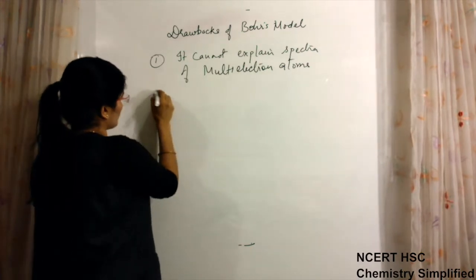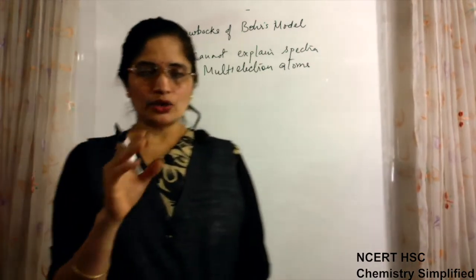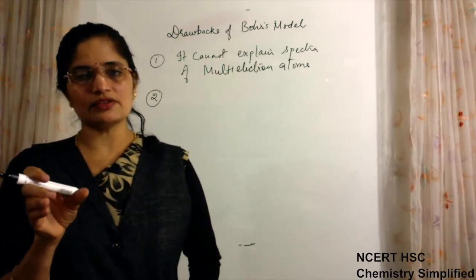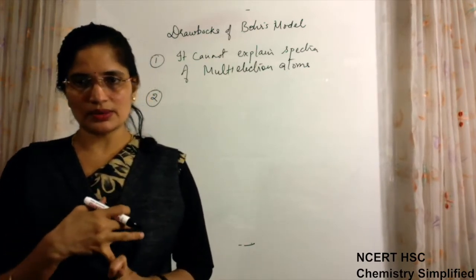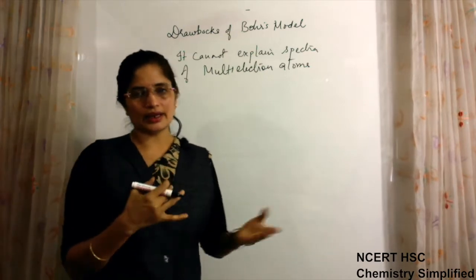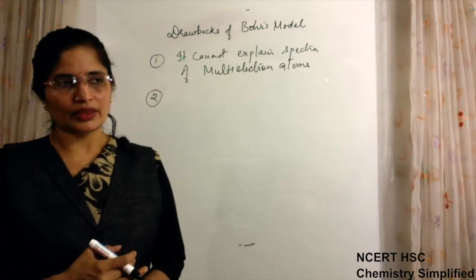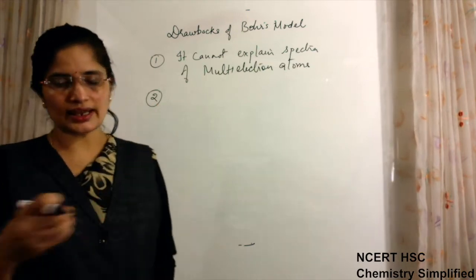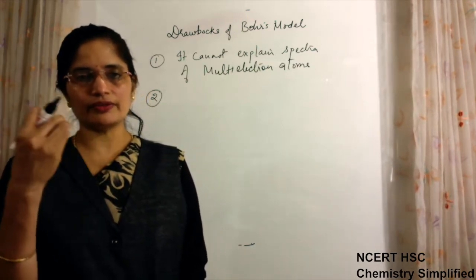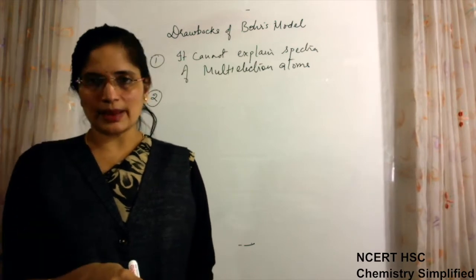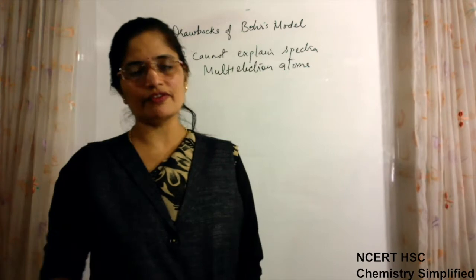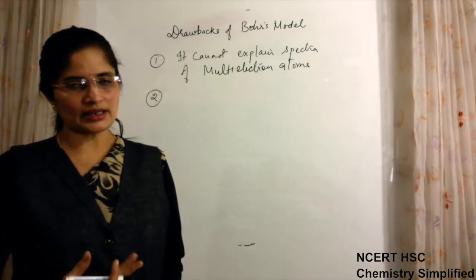Okay. Second important point of drawback was that in hydrogen spectrum, we saw a fixed set of spectral lines, which were coming in Lyman series, Balmer series, and Brackett-Pfund series. When these light radiations were made to fall on a sample of hydrogen atom, they just produced the hydrogen spectrum, which was having 5 series of spectral lines.